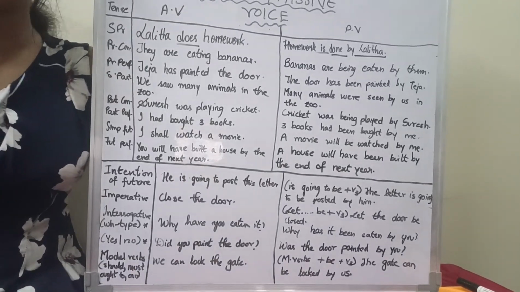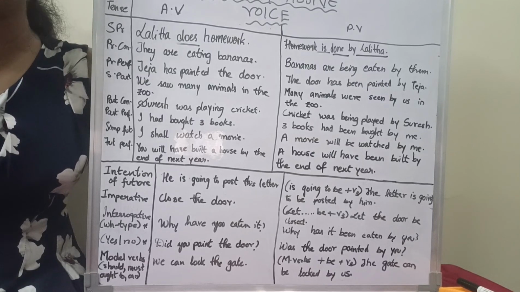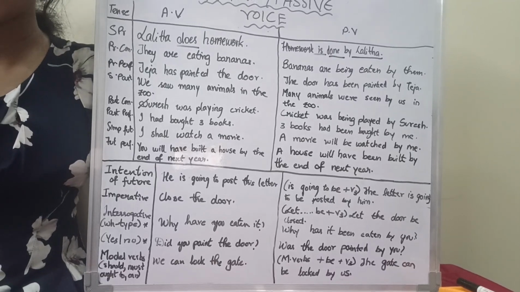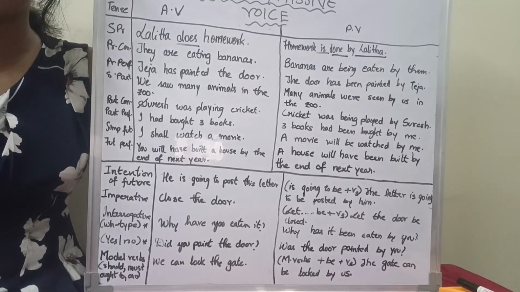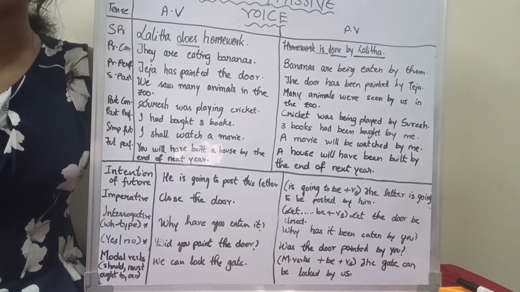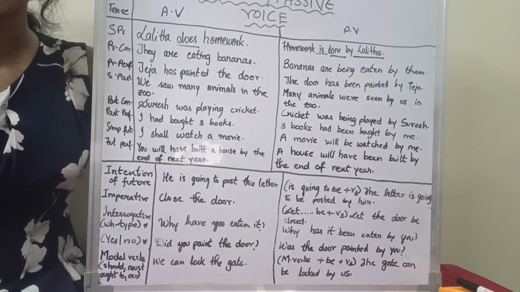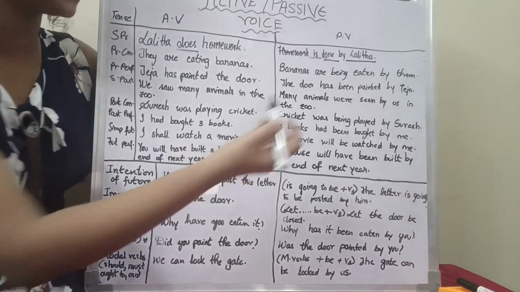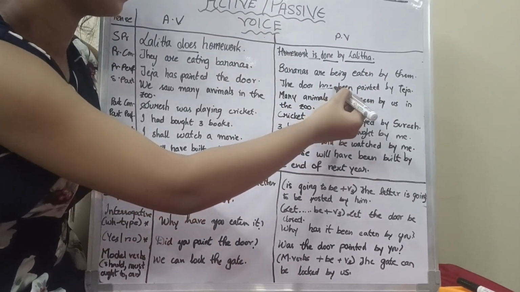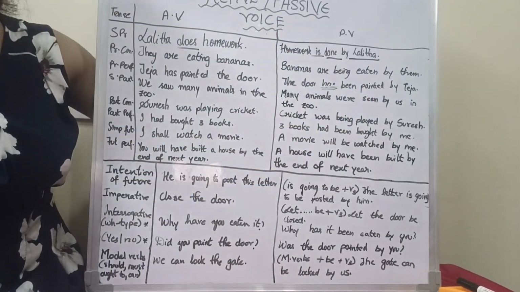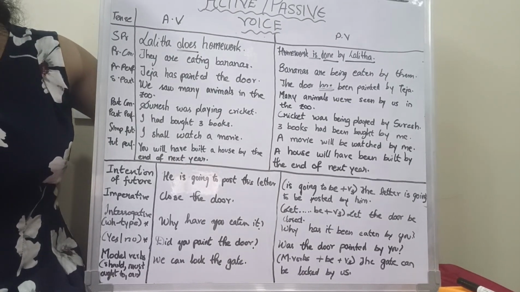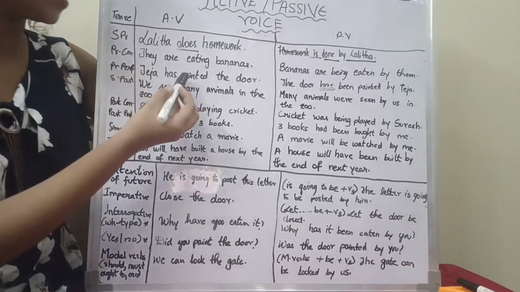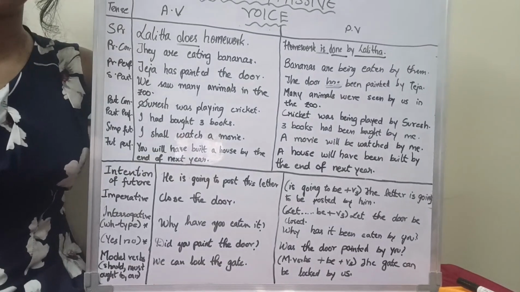The next example is the sentence given in present perfect tense, that is Teja has painted the door. Now the formula will be have or has plus been plus V3 form of the verb. So the door has been painted by Teja. Have or has: have is used for plural and has is for singular. So has is taken. And as I said, been should be used, and V3 form of paint is painted. I mean, painted is only given and it will be the same in V3 form too.